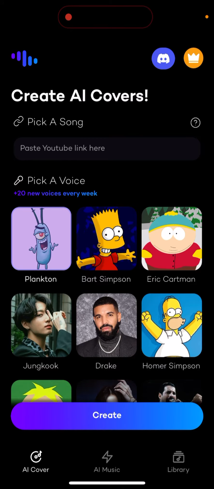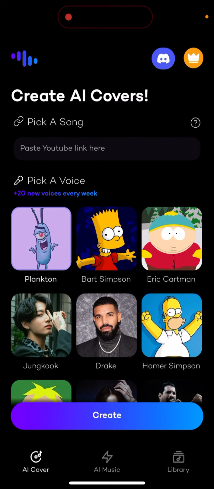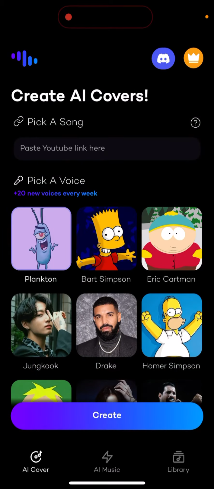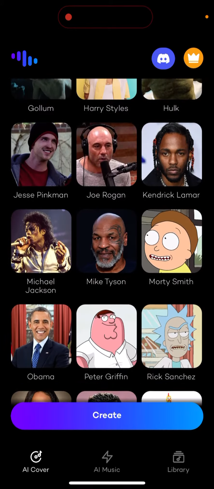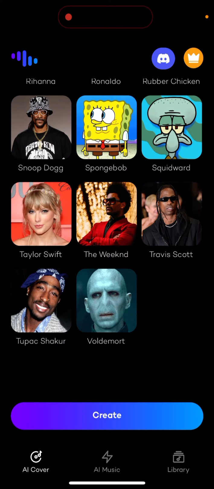So pick a song, pick a voice, and then just create. So just paste any YouTube kind of link. On YouTube you can just share, copy link, and then you can select some popular song, and then you can pick a voice, and then select any audio, and then add any new voice cover to that song. So it's pretty cool. And then these are the songs you can add.